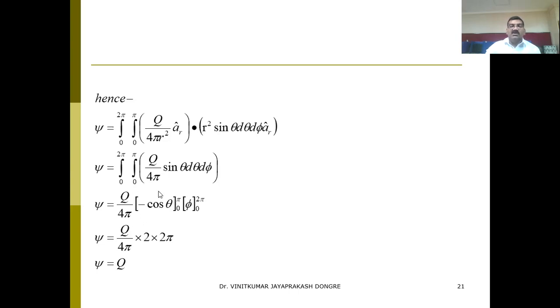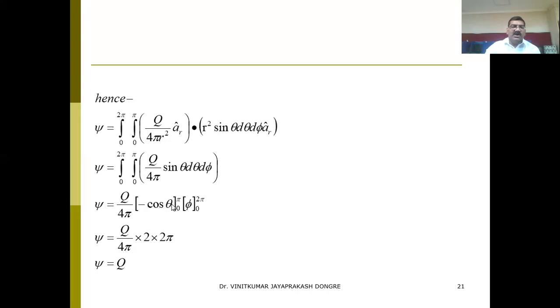Now just do the integration. The integral of sine theta is minus cos theta, put the limit 0 to pi, and the integral of d phi is phi, with limit 0 to 2 pi. So it is Q upon 4 pi.